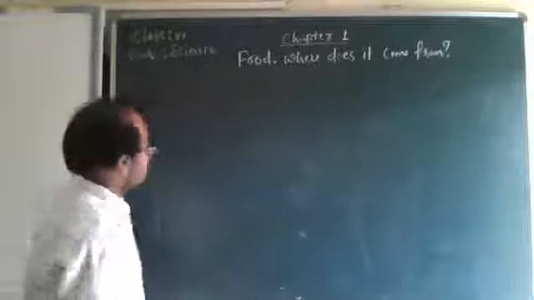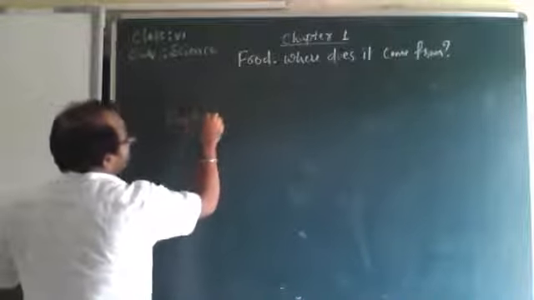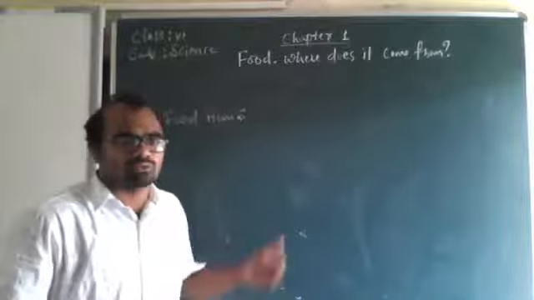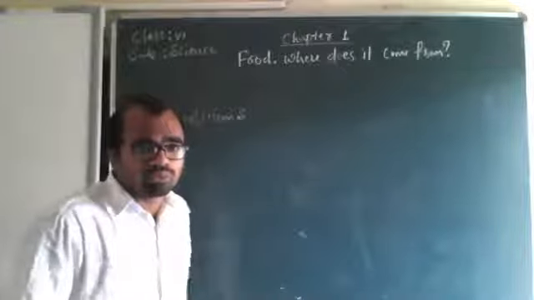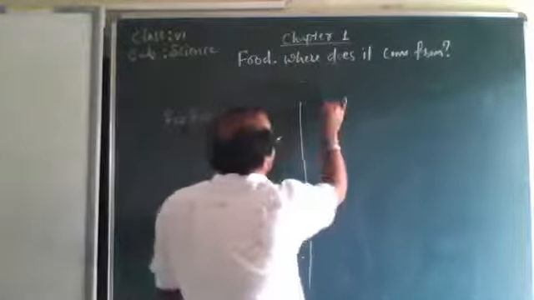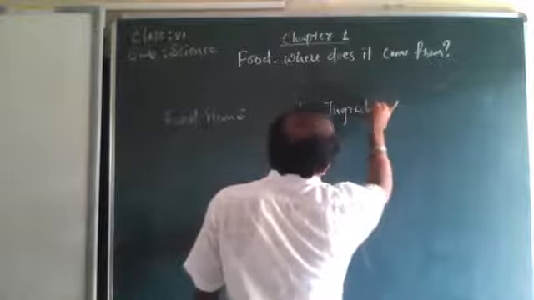You all have to write this in classwork. Write all these in the classwork book. You make a classwork book and a homework book. In the classwork book you write all this: food items on this side and ingredients on this side.